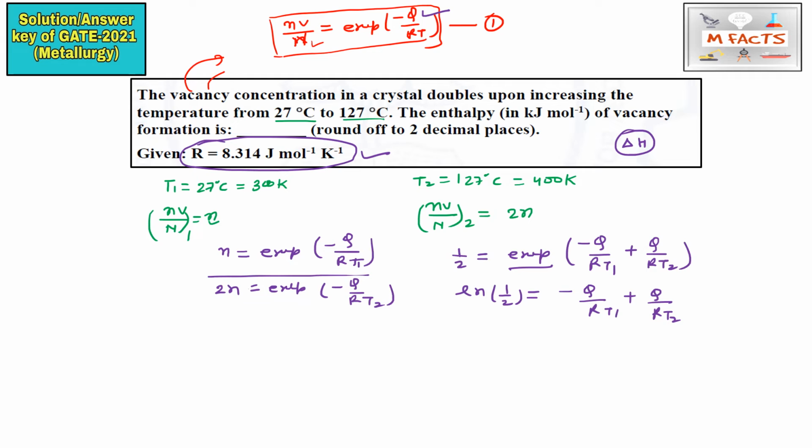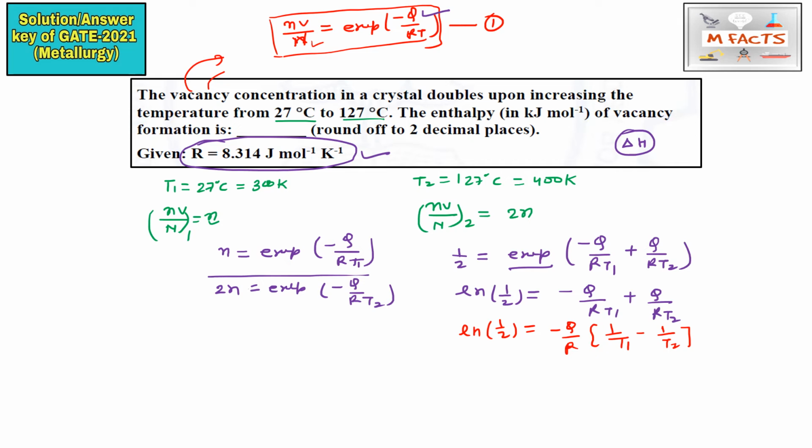Now we will solve step by step. If you are not following the steps, you will surely make mistakes, because you don't have enough time for these types of questions in GATE metallurgy. So try to follow these steps every time this type of question comes in the exam. Simplifying, ln 1 by 2 equals minus Q by R times (1 by T1 minus 1 by T2).